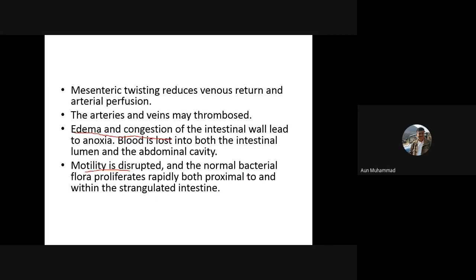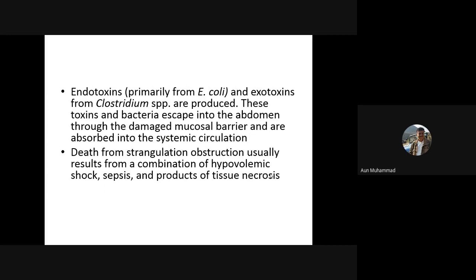the proliferation of bacterial growth, and ultimately this growth will produce endotoxins and exotoxins, and these toxins escape into the abdominal cavity and ultimately through the mucosal barrier, and they can get access to the systemic circulation and can lead to toxemia.